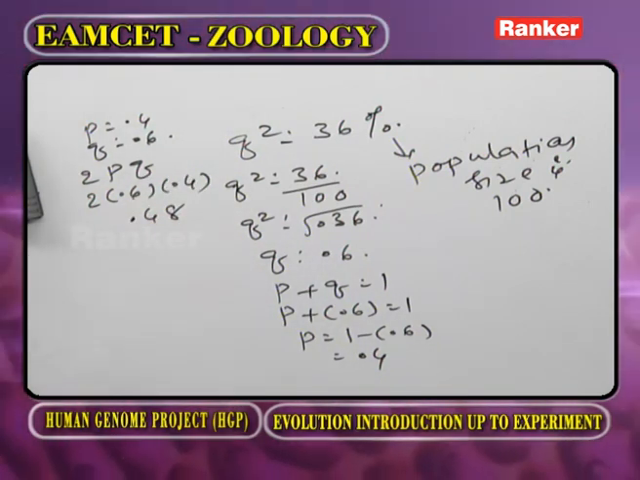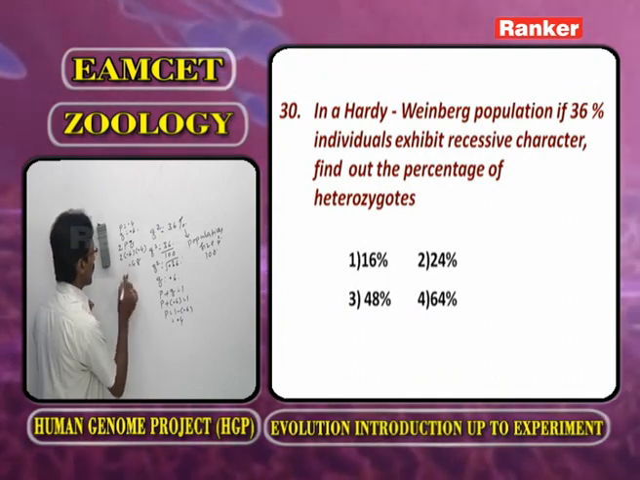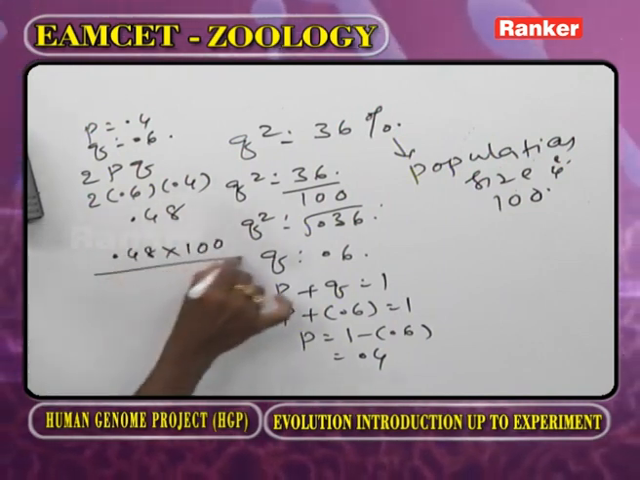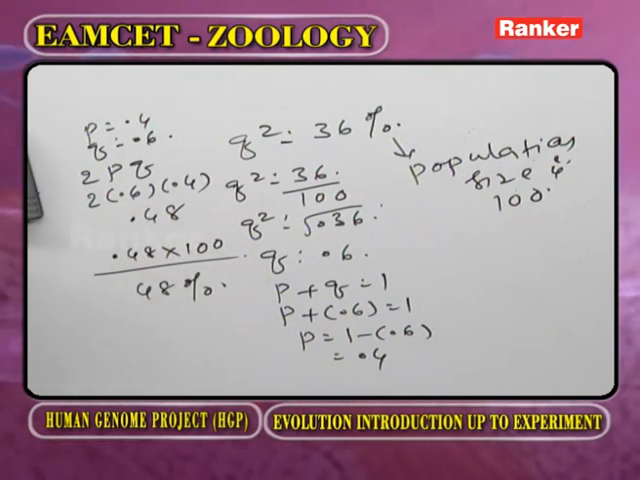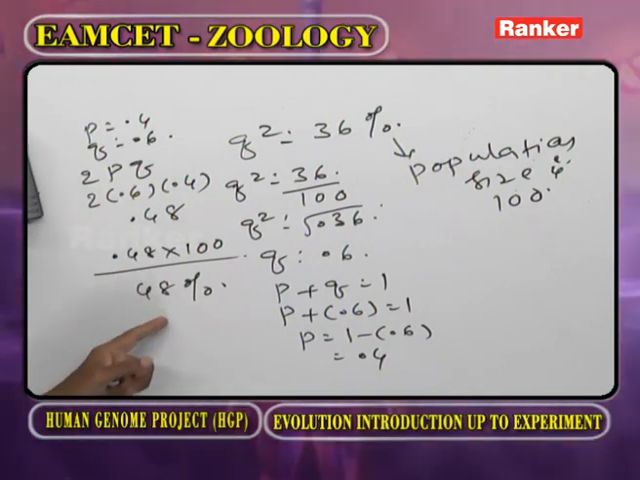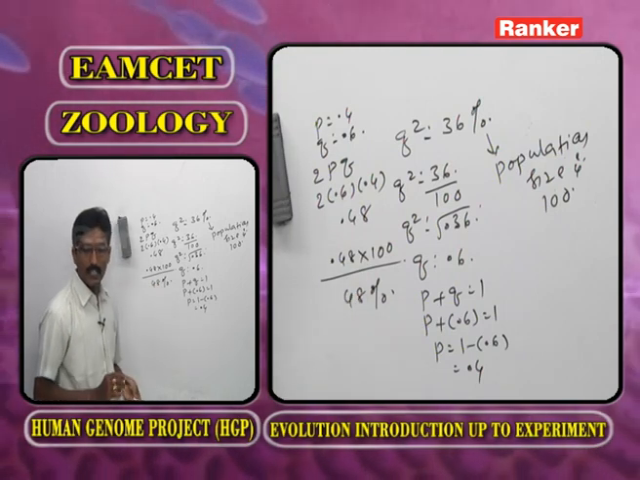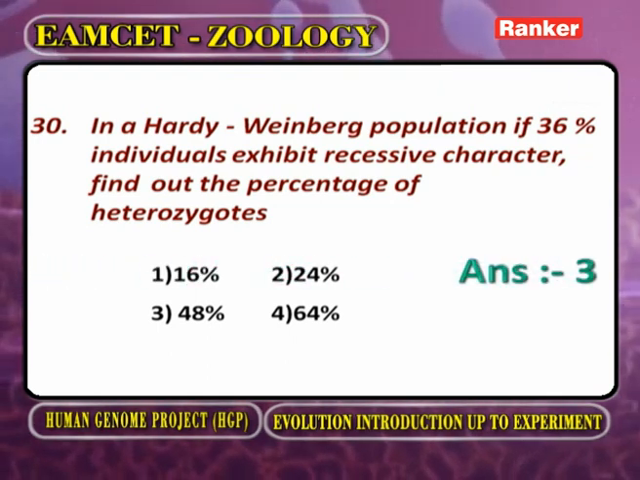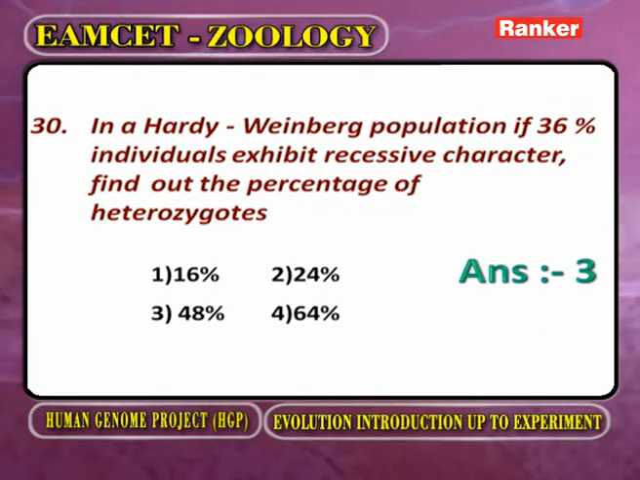Now here what they are asking? Find out the percentage of heterozygous. Now 0.48 into 100, we are getting 48%. That means out of 100 individuals, what is the number of heterozygous? That is 48. Now you observe the answer. The answer is 48%. Now the next question.